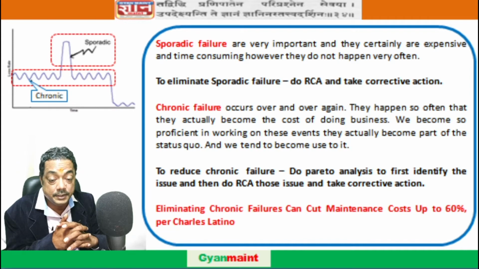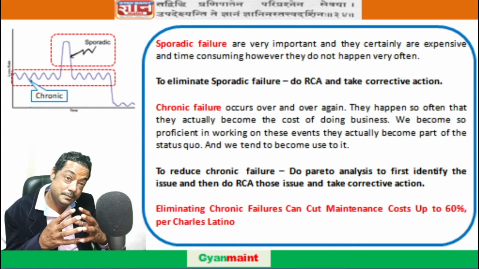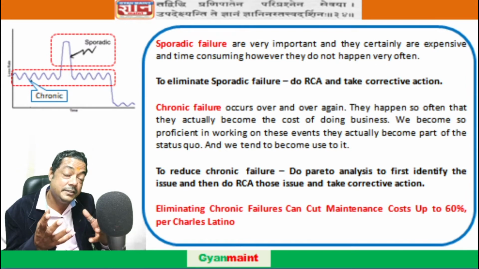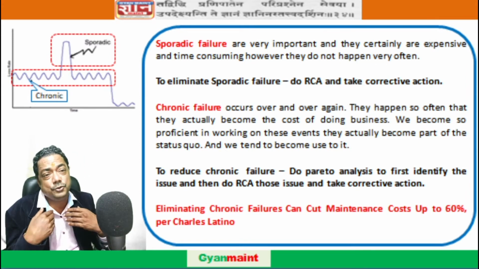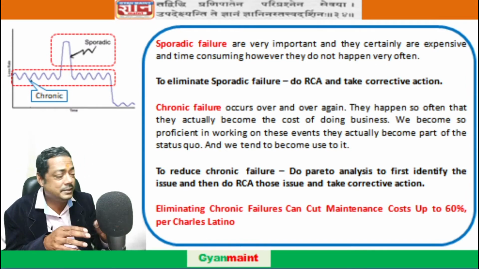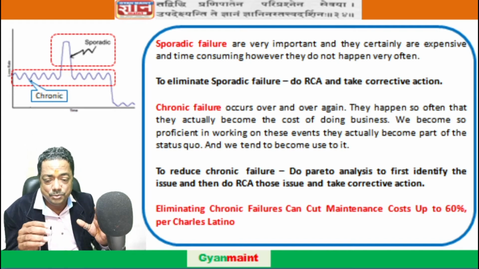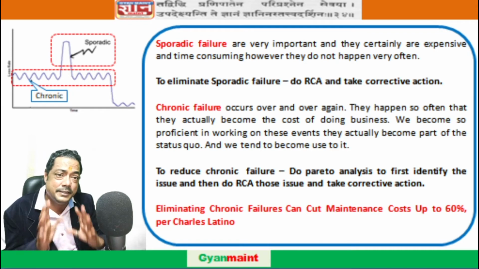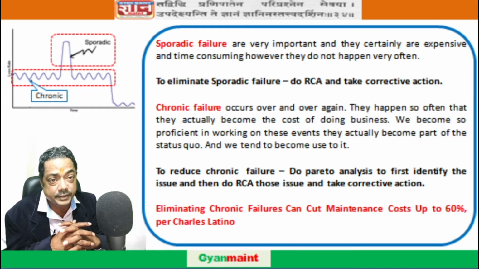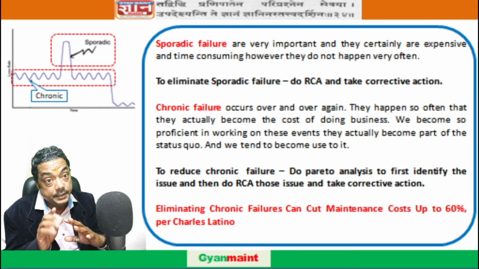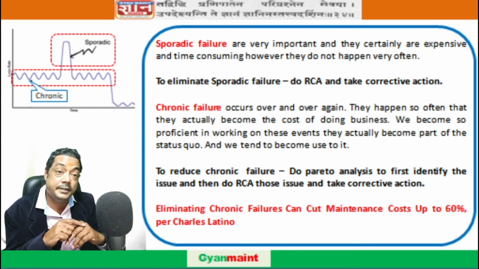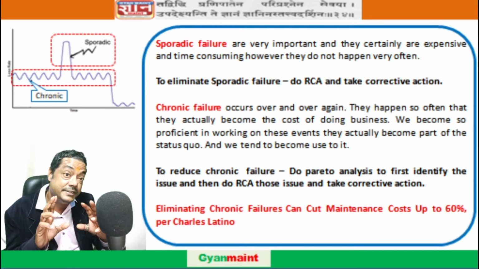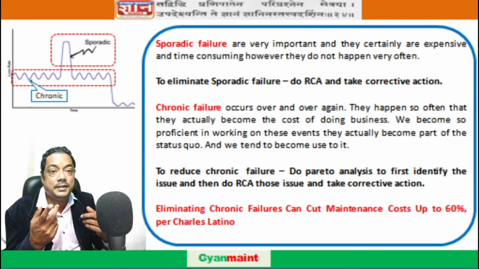And also, this is very important part. People tend to, because chronic failure in general in industry, people are used to it, that type of breakdown. वो सेंसर फेल हो गया, वो केबल शॉर्ट हो गया, लाइफ खत्म हो गया, ऐसा कुछ बोल के they just overlook chronic failures. But this chronic failure, it eats away 60% of our maintenance budget.